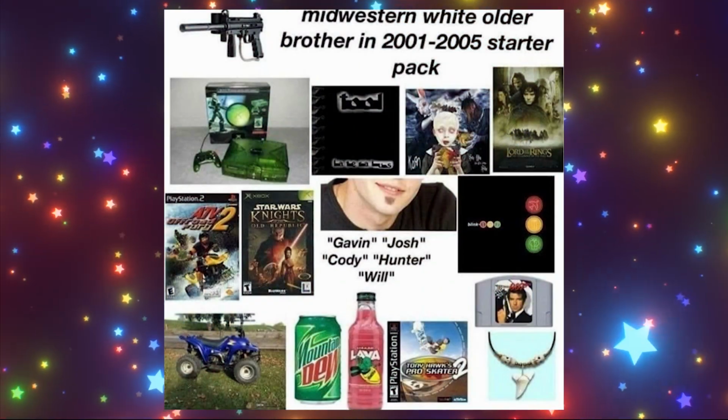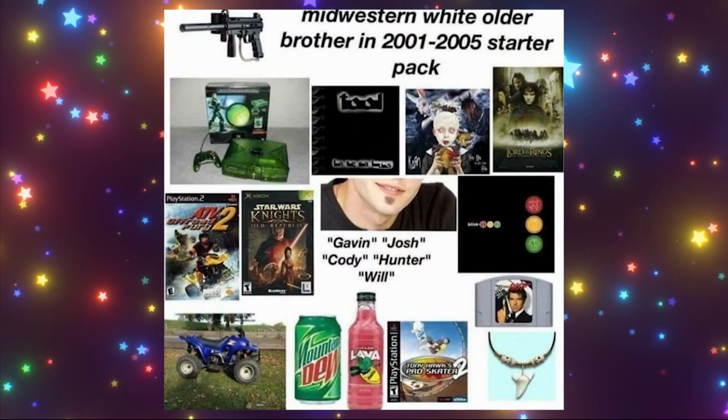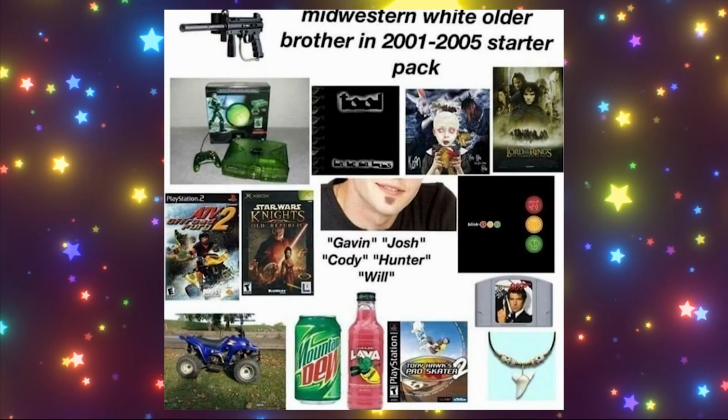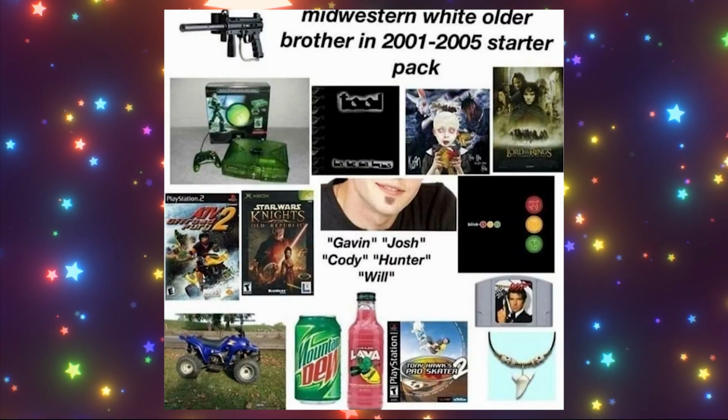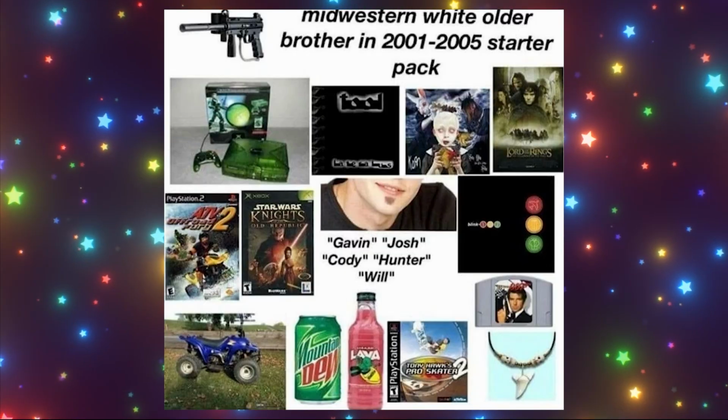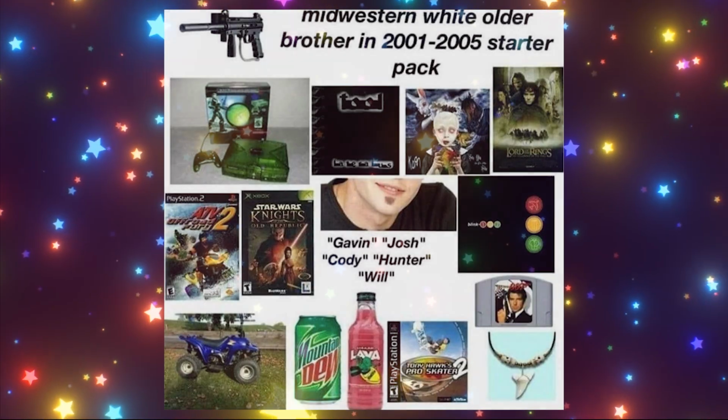Older brother core, or older brother in the 2000s, revolves around stereotypical traits associated with older brothers in the early 2000s to the early 2010s. Gaming, skating, graffiti, soda, and energy drinks are associated with this aesthetic. This is just a theory, but I have a feeling the reason that this aesthetic is even a thing is because of the popularity of Roderick from the Diary of a Wimpy Kid movies. I don't know, maybe I'm crazy.